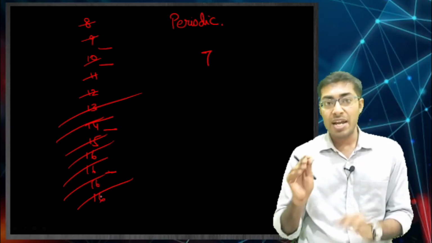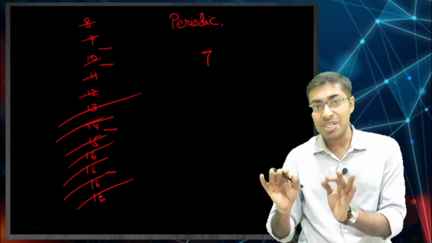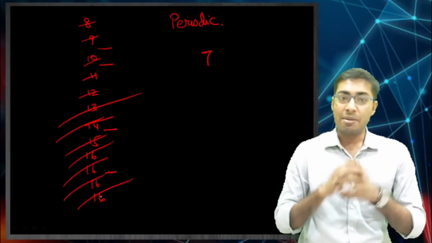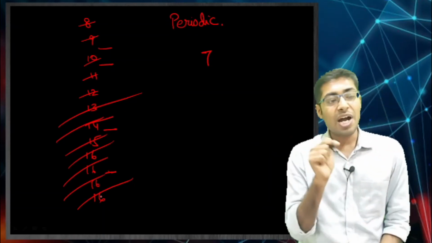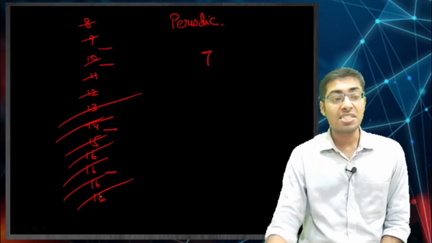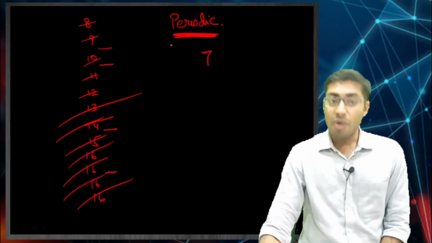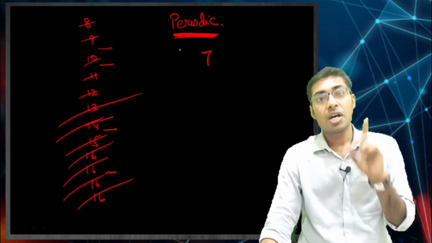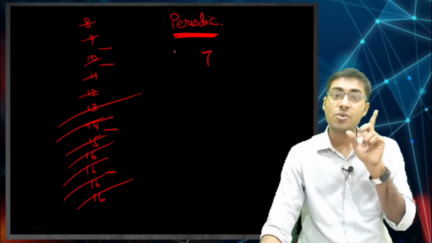This is what we do on 31st December, or whatever the date is, at midnight. At the midnight of 31st December you are going to do this particular activity. This is known as periodic. Maybe at the end of the month or maybe at the end of the year, you do this particular activity. This is known as periodic.